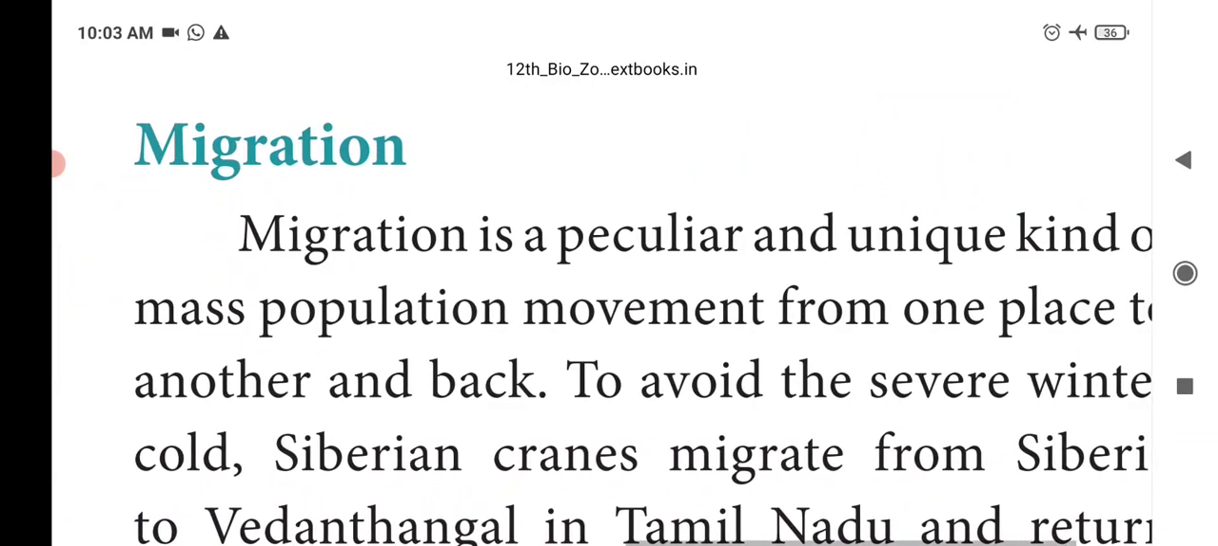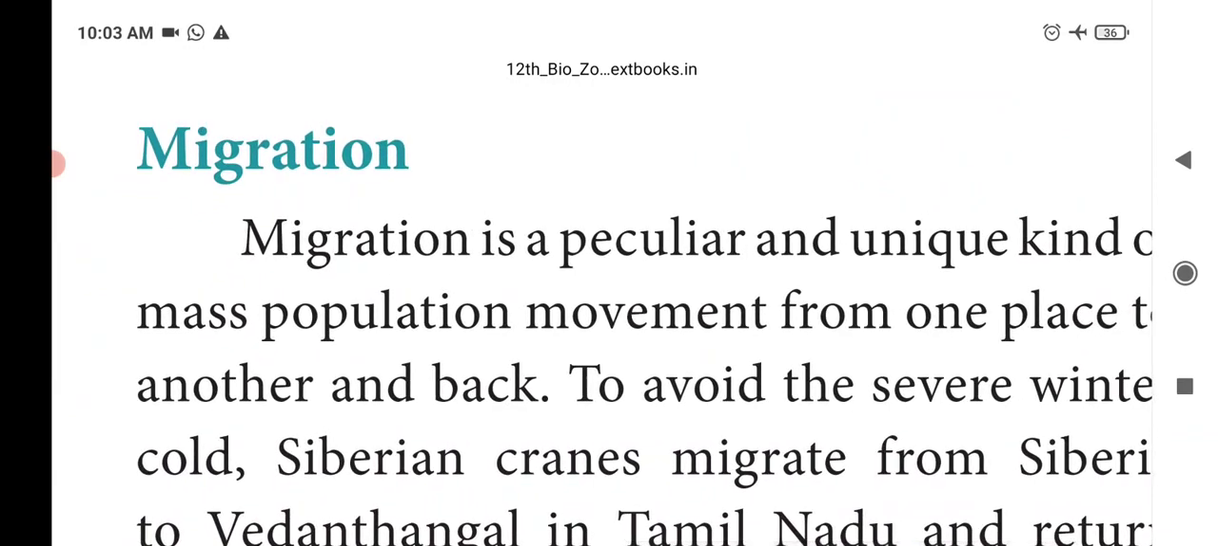Now we'll see migration. So what does migration mean? It is a peculiar and unique kind of mass population movement from one place to another and back. So some organisms move in mass from one place to another place. This is called migration. So migration means movement of organisms from one place to another place due to many factors.